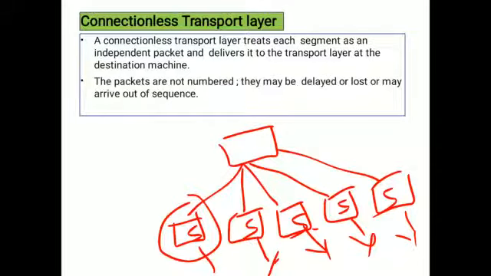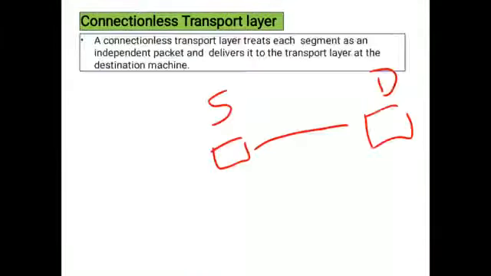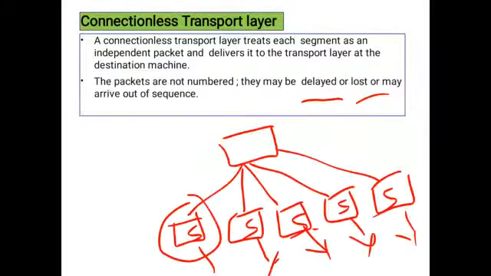Clear? Because of this, what will happen? Packets may be delayed. Delay means some time gap. Maybe lost. So some packets may be lost or may arrive out of sequence. Out of sequence means this is the actual order, 1, 2, 3 like that, but it will be transmitted in a different order. Clear?